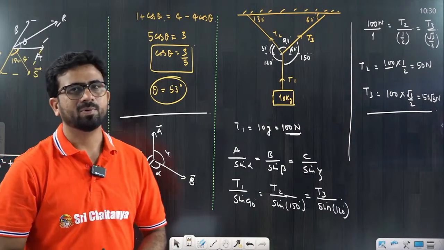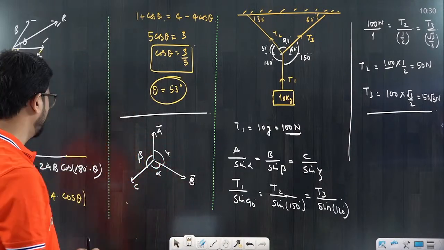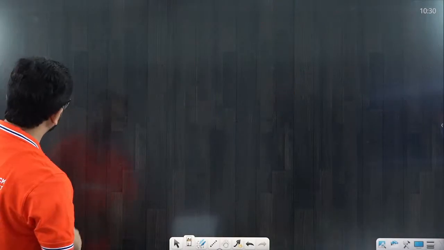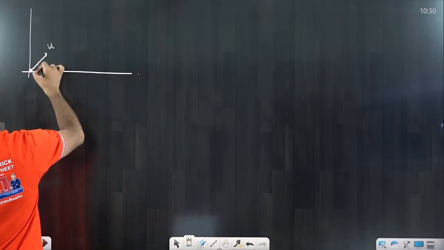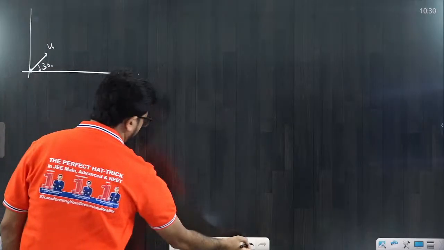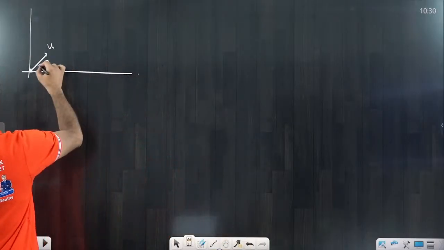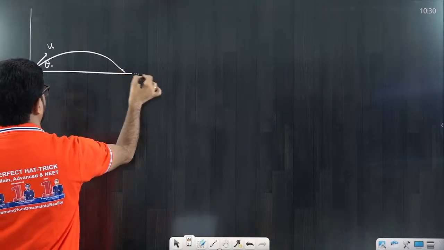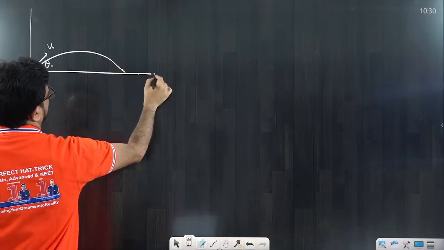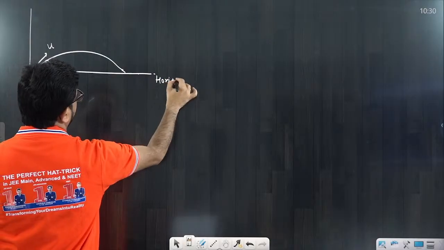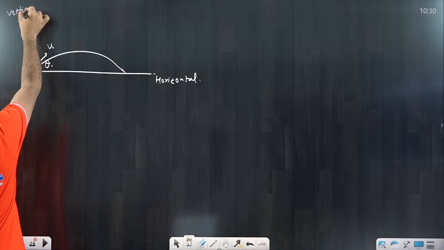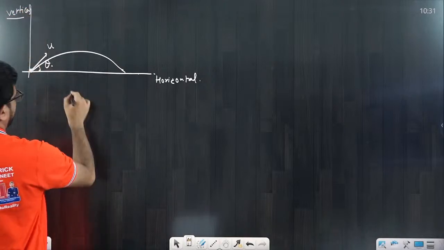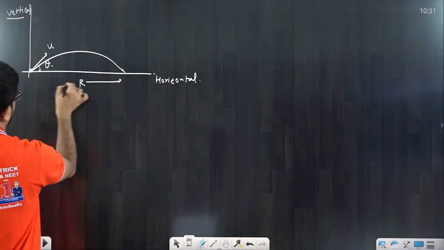Now we are moving to the next problem that we call projectile motion. What we are discussing, beta? Projectile motion. So try to understand projectile motion. Suppose one particle is there and I am just throwing it with the initial velocity u at an angle of 30 degree, or any theta, I am taking general. Suppose this angle is theta and it is going somewhere like this horizontally, some distance. This is the horizontal direction actually, and this is the vertical direction. So try to understand, from here to here that distance we call it r, range.